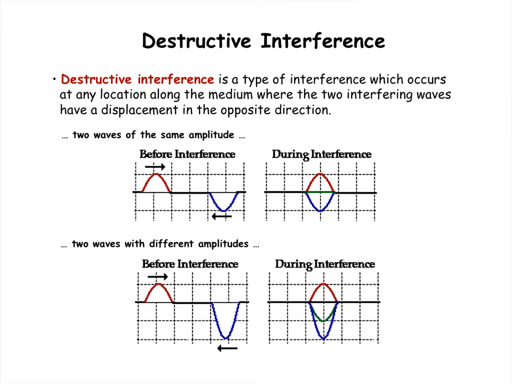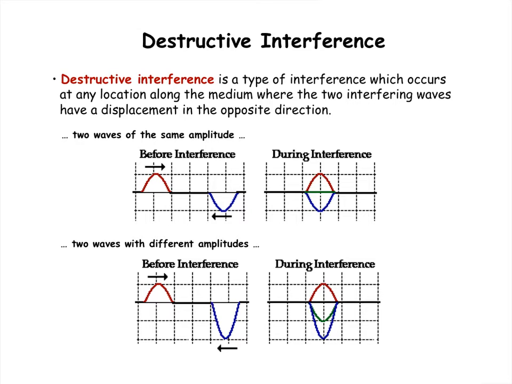With destructive interference, the two pulses, in this case a crest and a trough, act to try to destroy each other. If you look at this top left diagram, you have a crest of amplitude 1 meeting up with a trough of amplitude 1 as well. When you superimpose the crest and the trough, both of the same amplitude, you wind up getting this green line here, which basically suggests that the pulses destroyed each other.